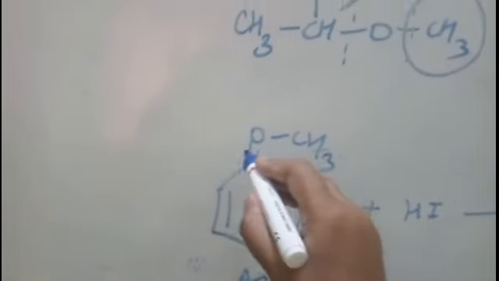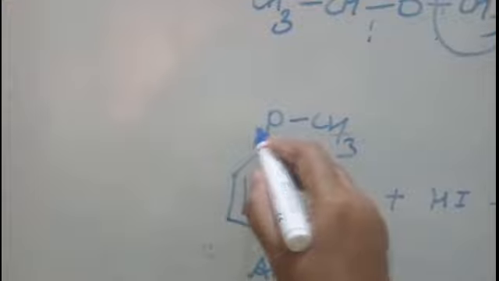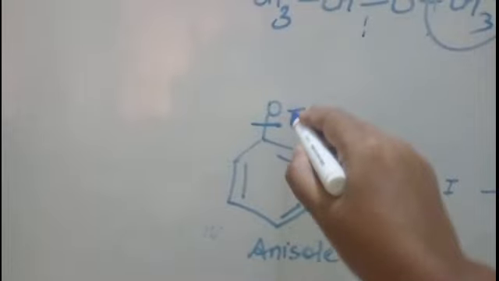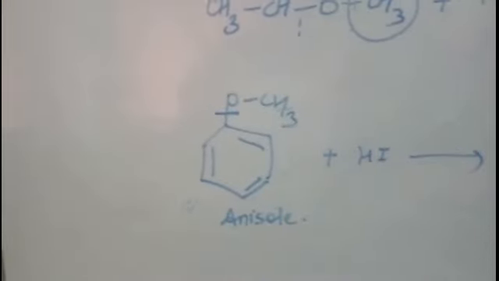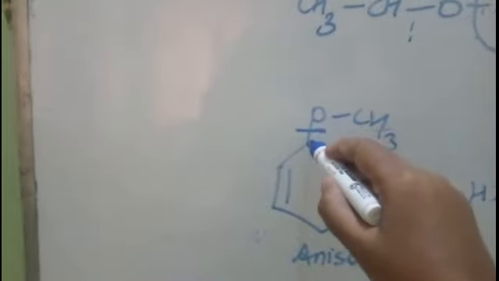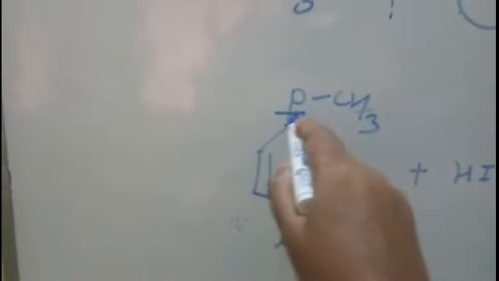This is the OC6H5 bond, and this is the OCH3 bond. Due to the resonance, the OC6H5 bond has partial double bond character, and this carbon is also sp2 hybridized, therefore more electronegative. Hence we cannot break this bond easily. Only this bond can be easily broken.